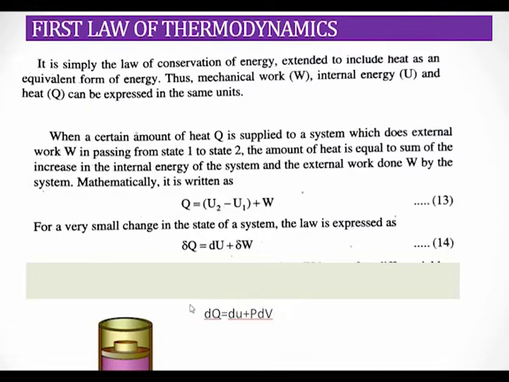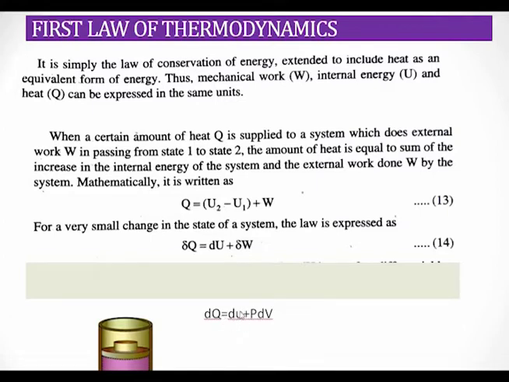So in order to keep the temperature of a system constant, heat may be absorbed by the system or rejected by the system.